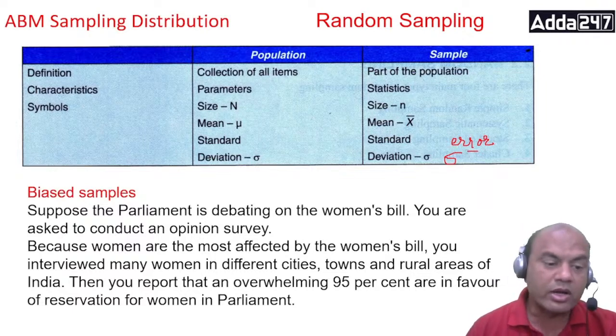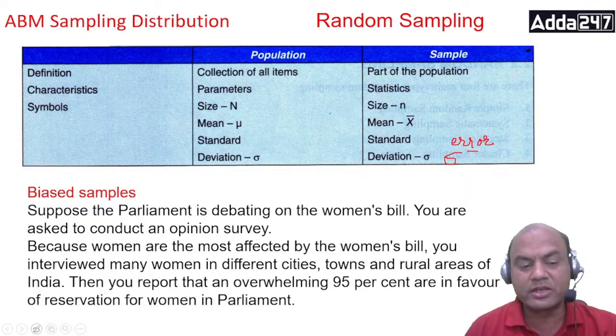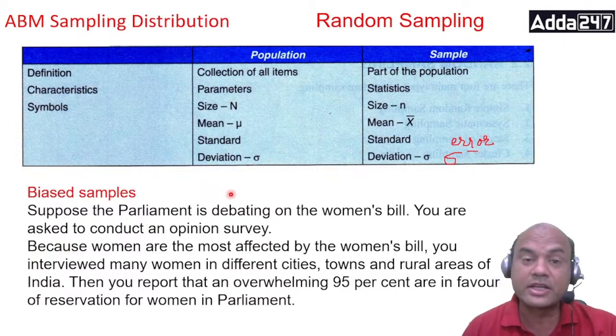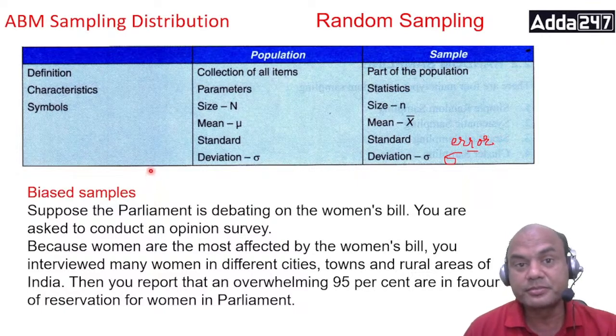Now, what are bias samples? Bias means what here? We always say, no, this person is biased. My boss is biased. This is a general statement given by us, right? Boss is biased towards some employees, right?